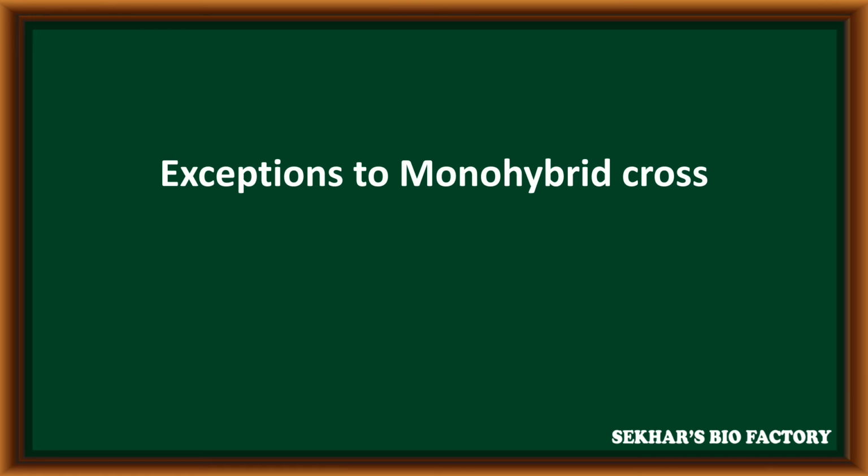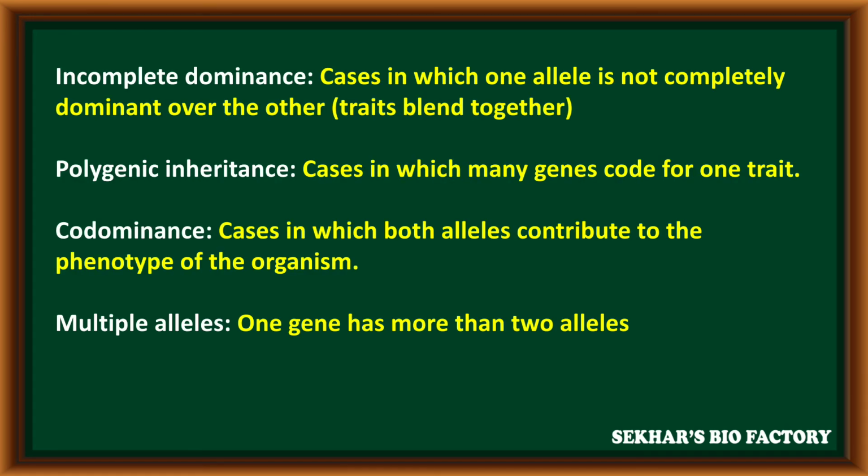Some exceptions to the monohybrid cross. One is incomplete dominance, in which one allele does not completely dominate over the other, that is, traits blend together, meaning a medium character between the two is expressed. Second, polygenic inheritance, in which many genes code for one trait.